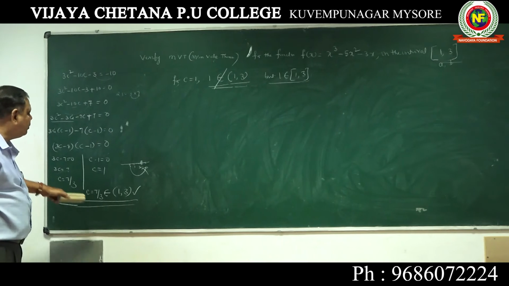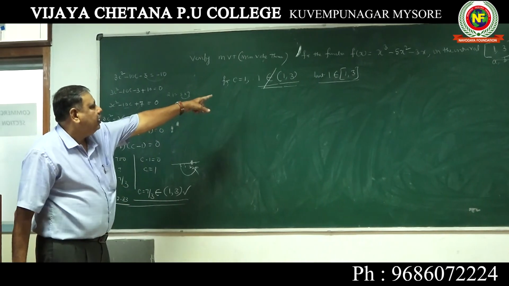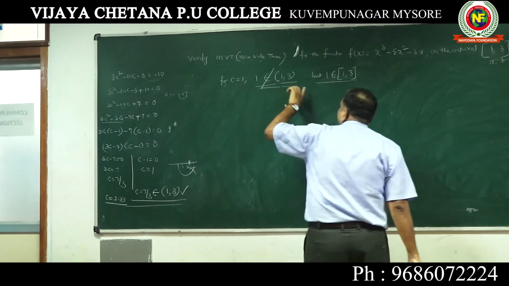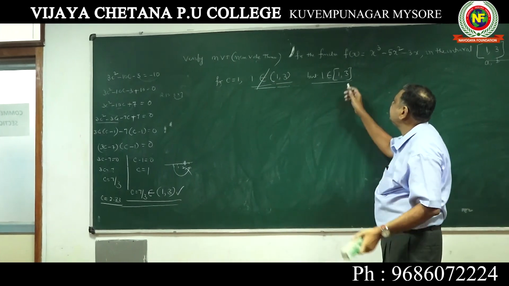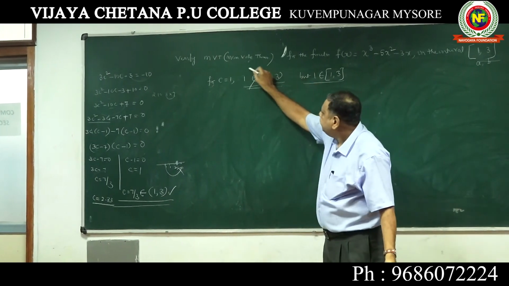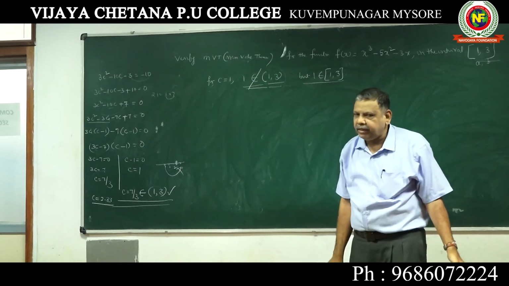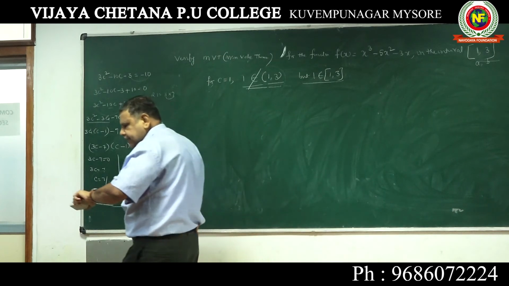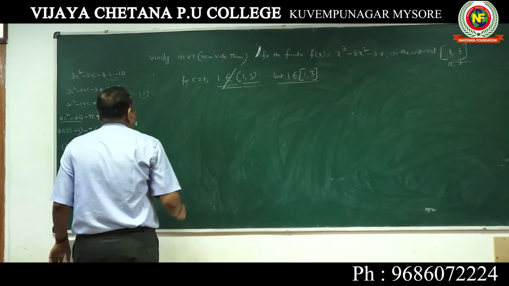Understood how it is not applicable, because it is not in the open interval 1, 3. It belongs to the closed interval 1, 3, but it should belong to the open interval. Then it is MVT. Now you can present the final answer like this.